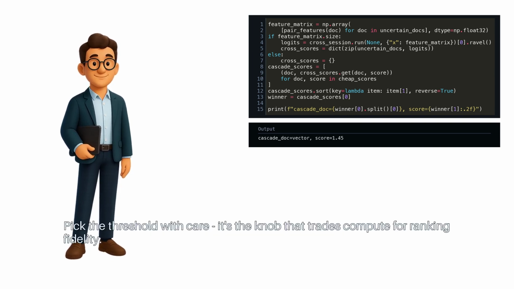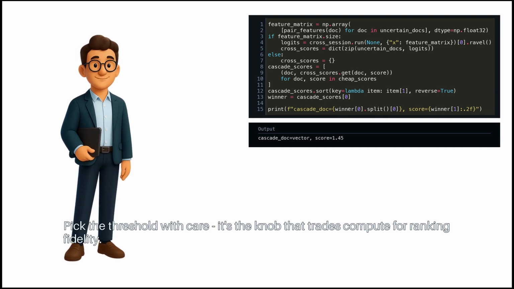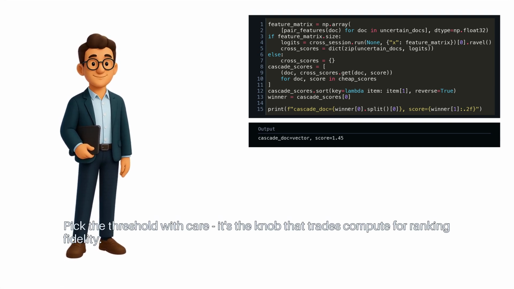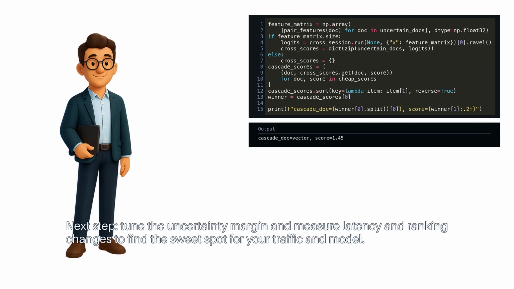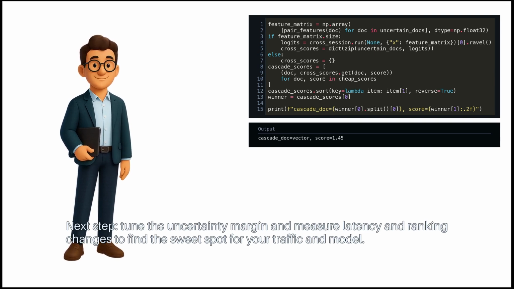Pick the threshold with care. It's the knob that trades compute for ranking fidelity. Next step, tune the uncertainty margin and measure latency and ranking changes to find the sweet spot for your traffic and model.